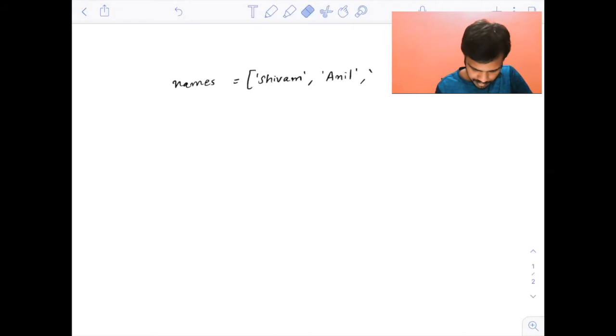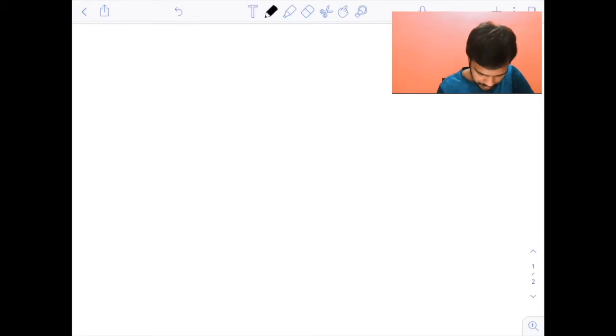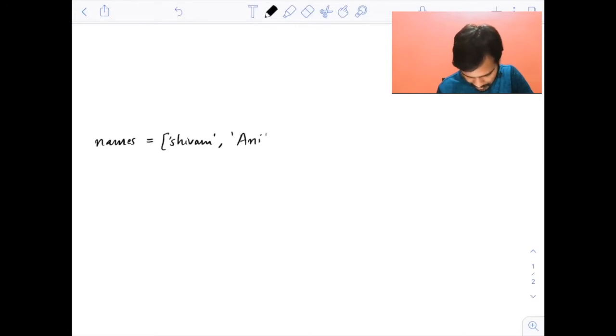Let me do one thing. Let me write this below, because my image is also there and it will conflict with that. So names equal to Shivam, Anil and Navneet. Do not worry about capital or small letters, the first letter is capital actually. Okay, these are three items in a list.